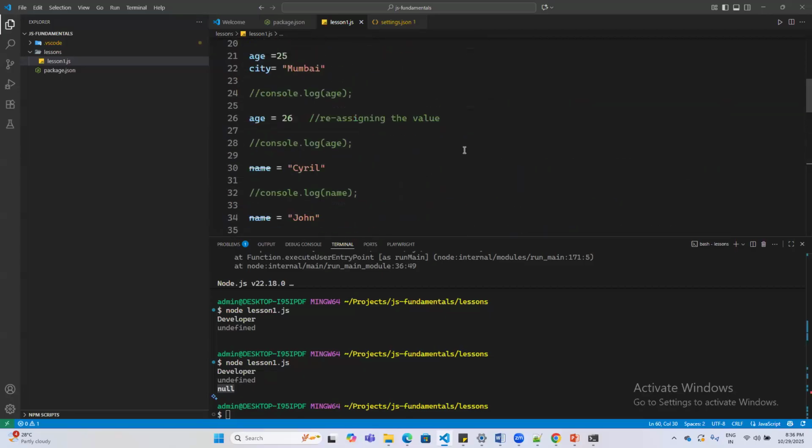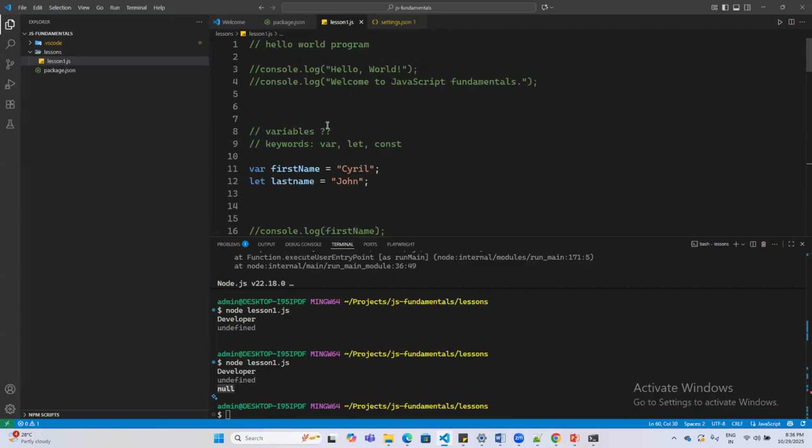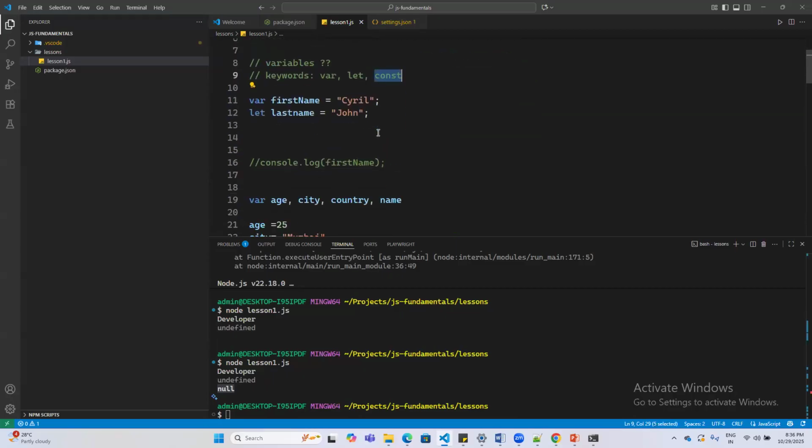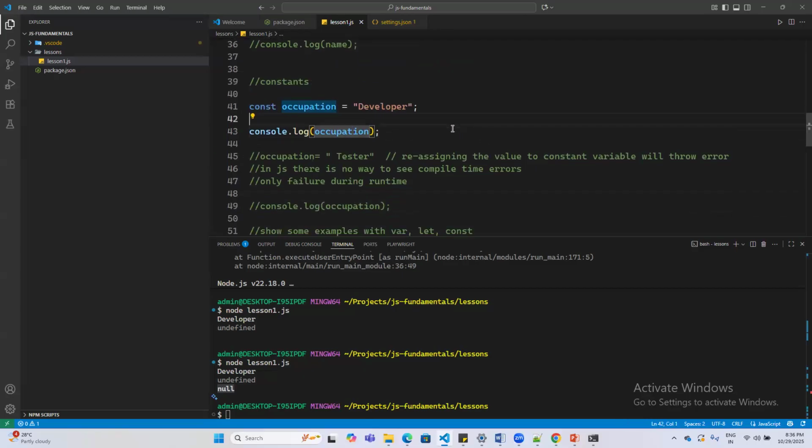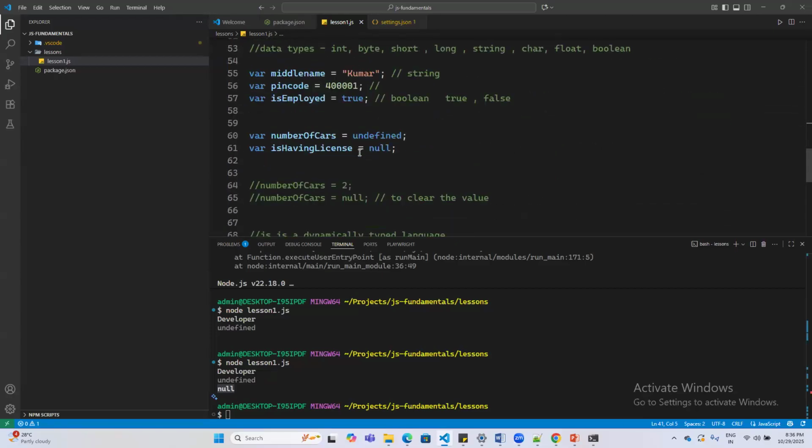So this was a very basic level of class. We just talked about variable types, and how to define a variable using the var keyword and the const keyword. We already saw a difference: if you want to define something and avoid reassignment, you can always use the keyword const. And if you want to create a variable whose value may change or get reassigned, you can go with var or let as the keyword approach.